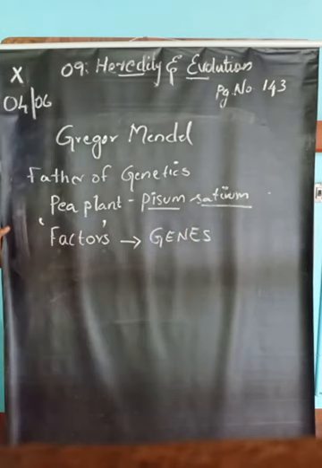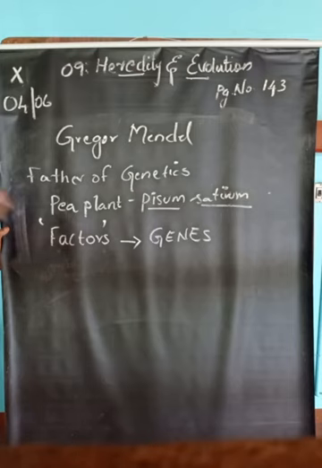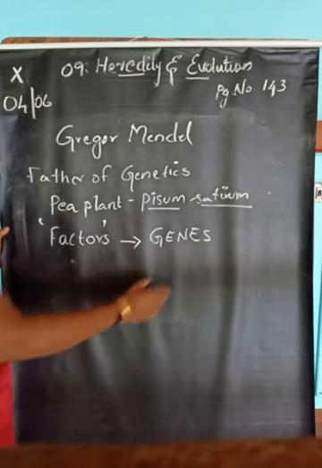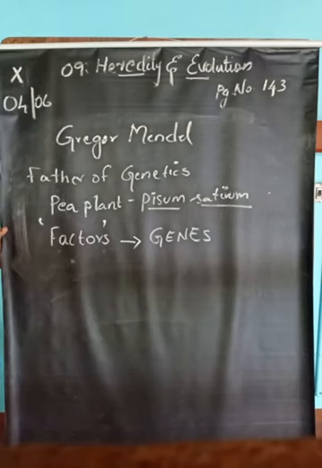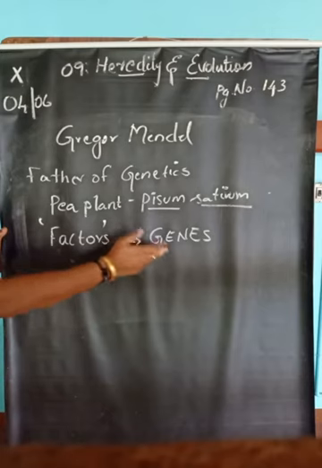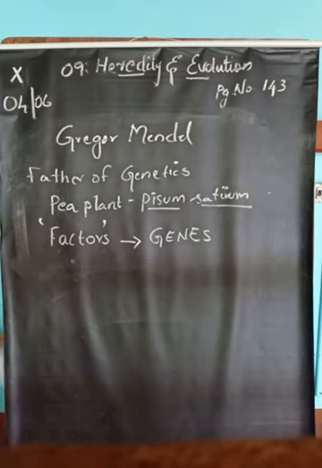Now we know genes are responsible for the transmission of characters from parents to offspring. In that period, Mendel was unable to name them as genes, but after sophisticated experiments and equipment were developed in the laboratory, scientists were able to name the factor as genes.